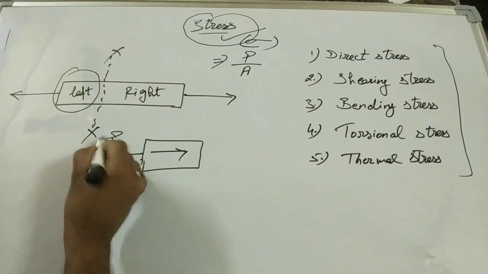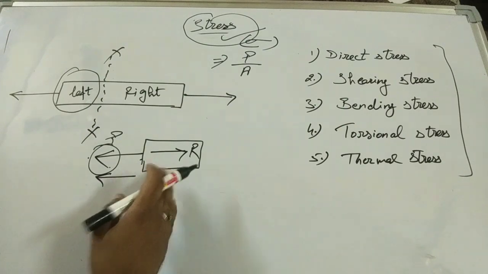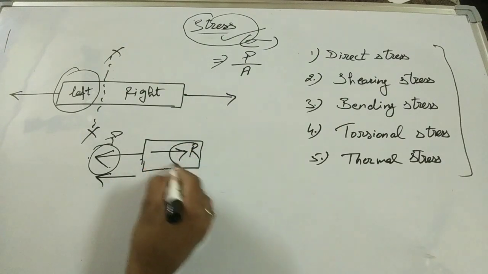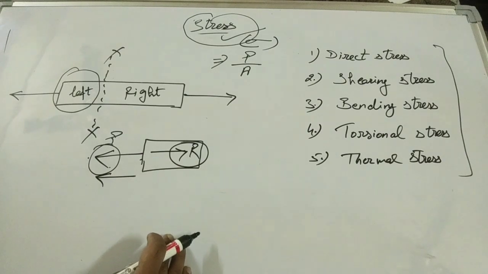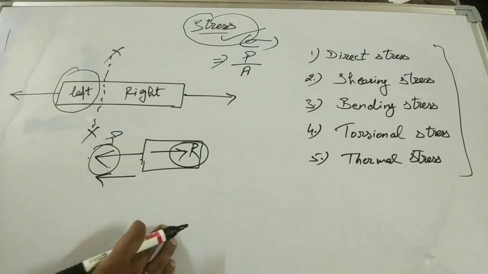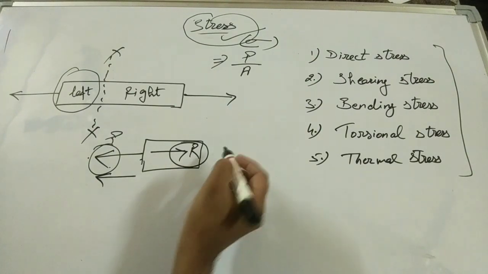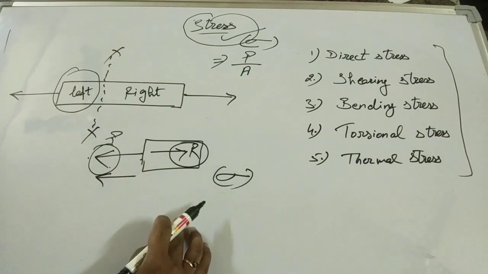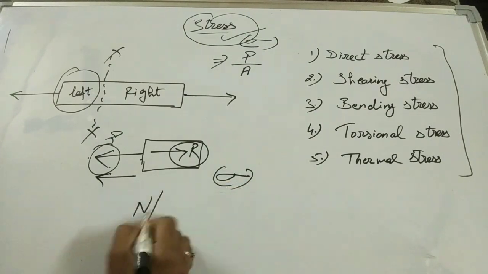So this is the external force, and this one is the resulting resistance force exerted by the body. This resistance force per unit cross-sectional area is known as stress. Clear guys?